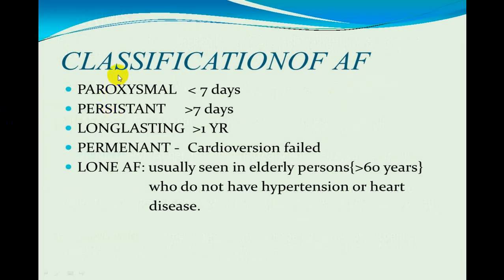Now in atrial fibrillation, there are a few words which are a little different. If it is less than 7 days, it is called paroxysmal. If it is more than 7 days, we use the word persistent. If it is very long lasting, more than 1 year, then we call it long-lasting persistent. And if even after cardioversion it persists, then we call it permanent. But in an elderly person who does not have hypertension or heart disease and develops atrial fibrillation, it is called lone atrial fibrillation. We'll be talking of all this when we discuss the chapter on atrial fibrillation and flutter.